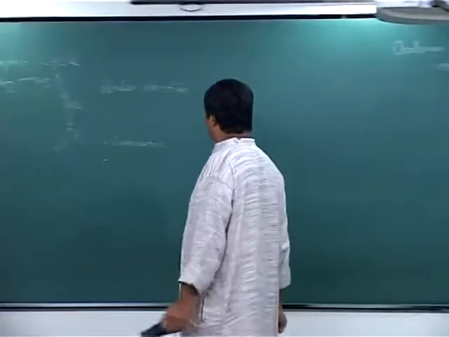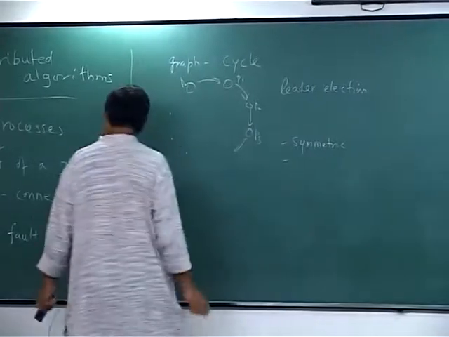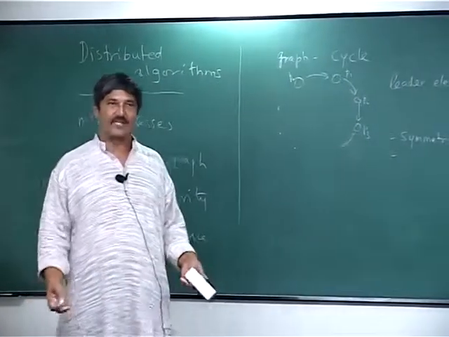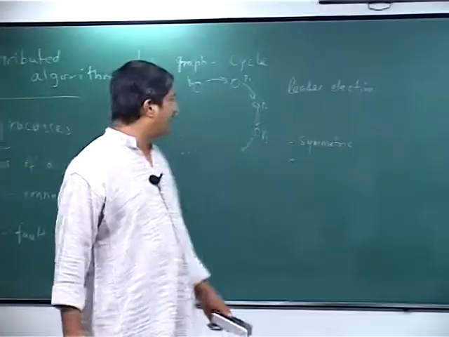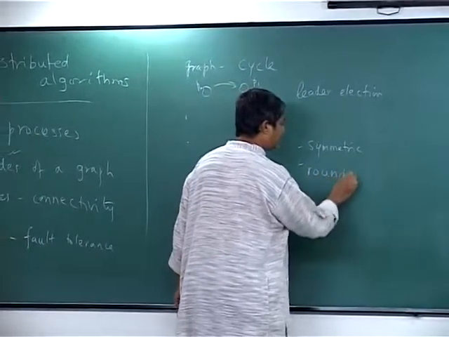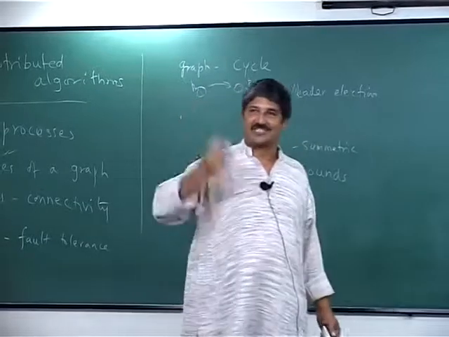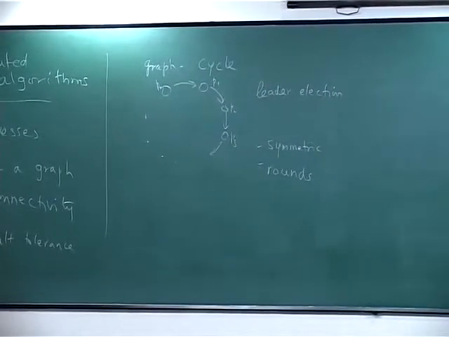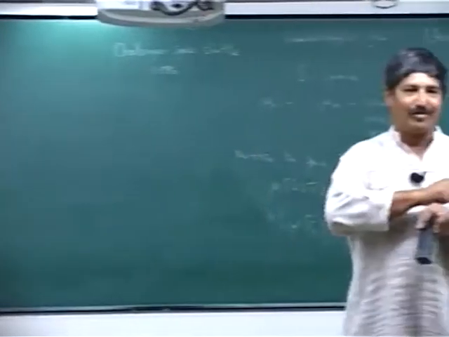Okay, what else is there? So what is our computational model? Let us say that computation proceeds in rounds. This is just a logical abstraction. In each round, I send some messages to other processes.